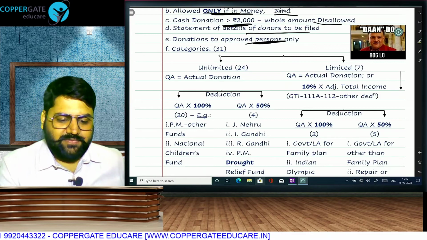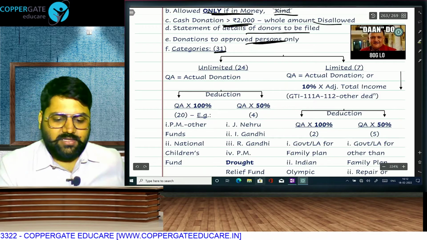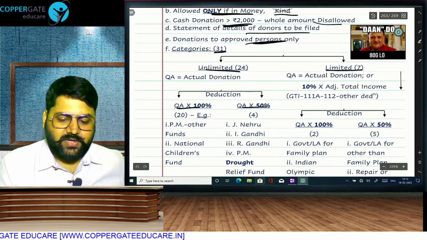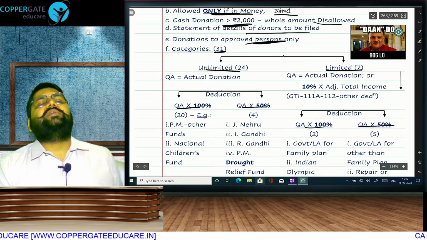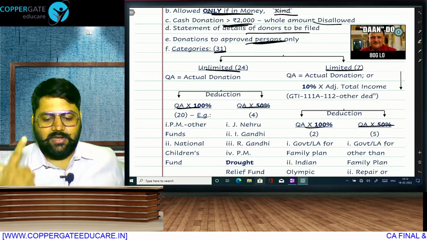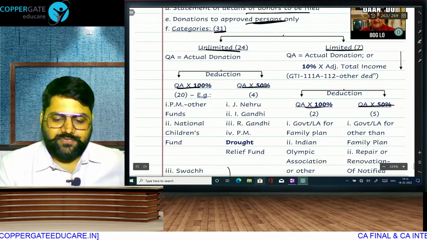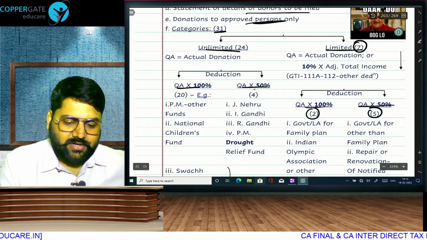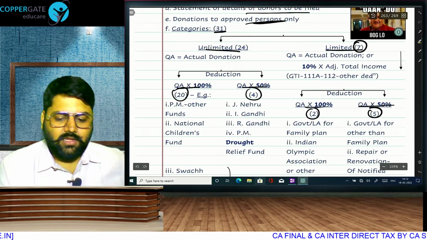There are total 31 categories of donation, in which we divide into unlimited category and limited category and further divide into 50% and 100%. We have unlimited 100, unlimited 50, limited 100, limited 50. Out of 31, 7 fall here, in which 2 are here and 5 are here, and the remaining 24 will come here, out of which 4 are here, 20 are here.